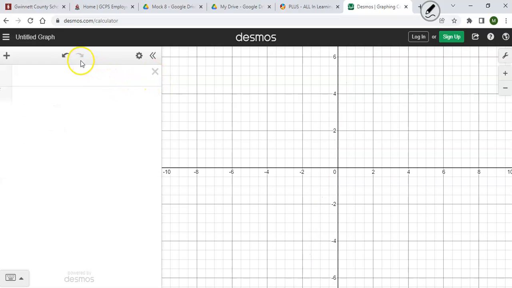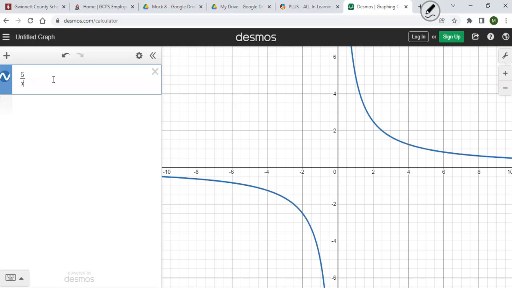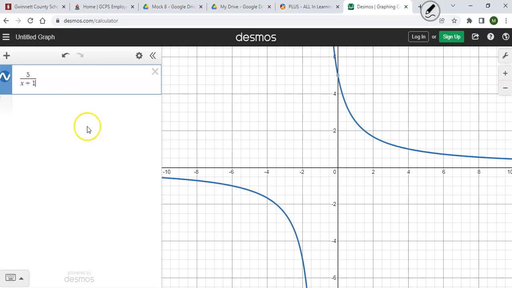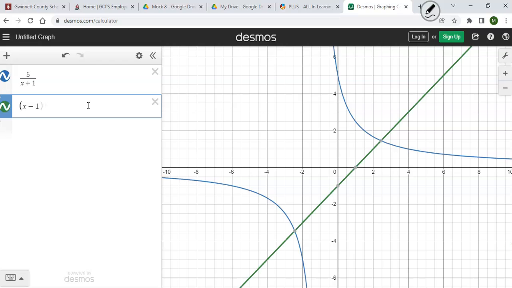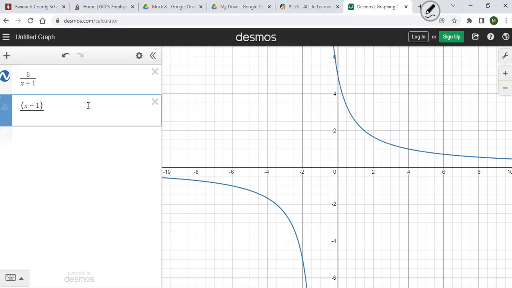The second one on here was 5 over x plus 1, so 5 divided by x plus 1. And our other one was x minus 1, and I'm going to put this in parentheses because it's on top, divided by my 5.